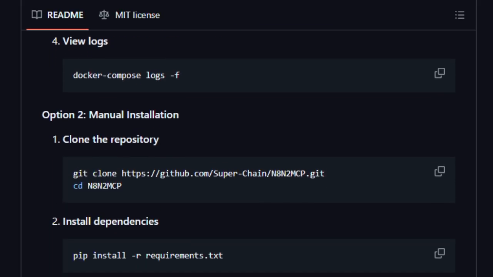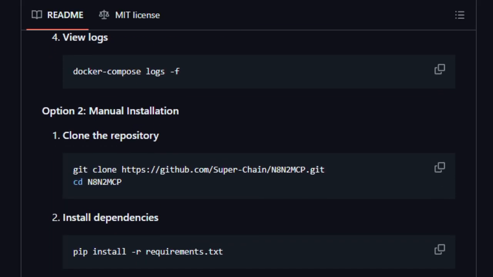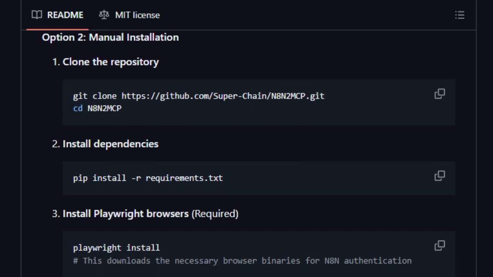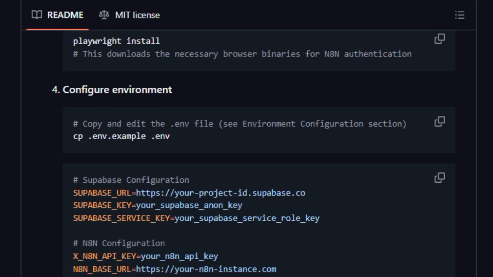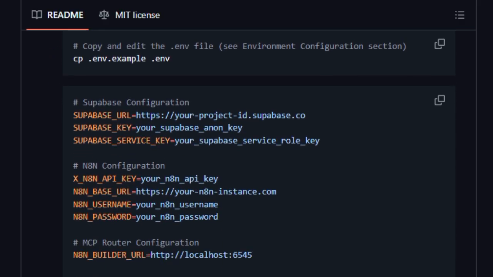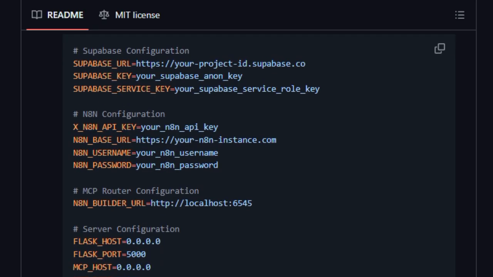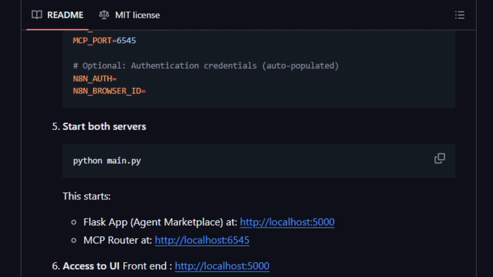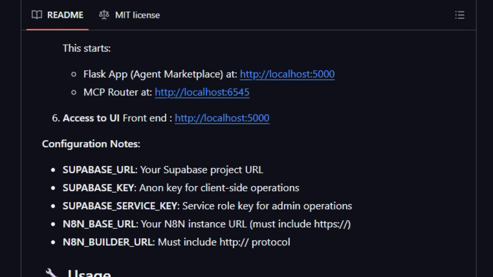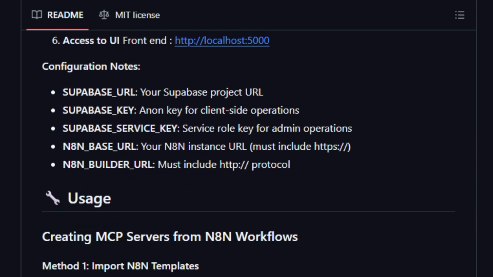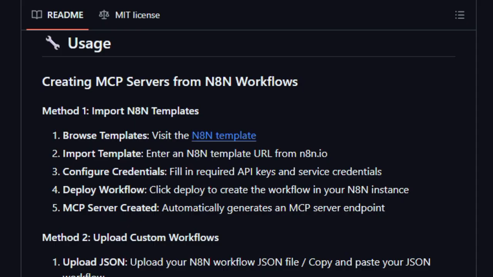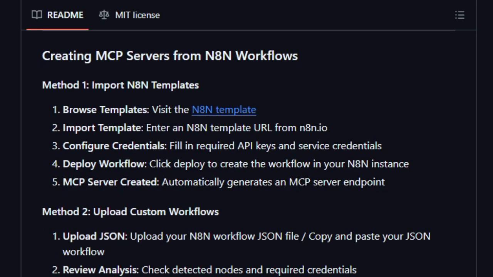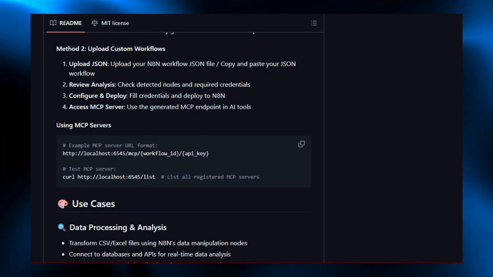That means when an AI model is thinking, it can ask your N8N workflows to do real tasks like data lookup, file processing, sending notifications, or integrations across APIs. In effect, N8N2 MCP makes your visual automations alive to AI. Your workflows don't just run on triggers, they become part of an AI's toolset. The uniqueness lies in turning low-code automation into AI-callable services with one interface, centralized management, and compatibility across AI platforms. That makes it a powerful bridge between automation and intelligence.